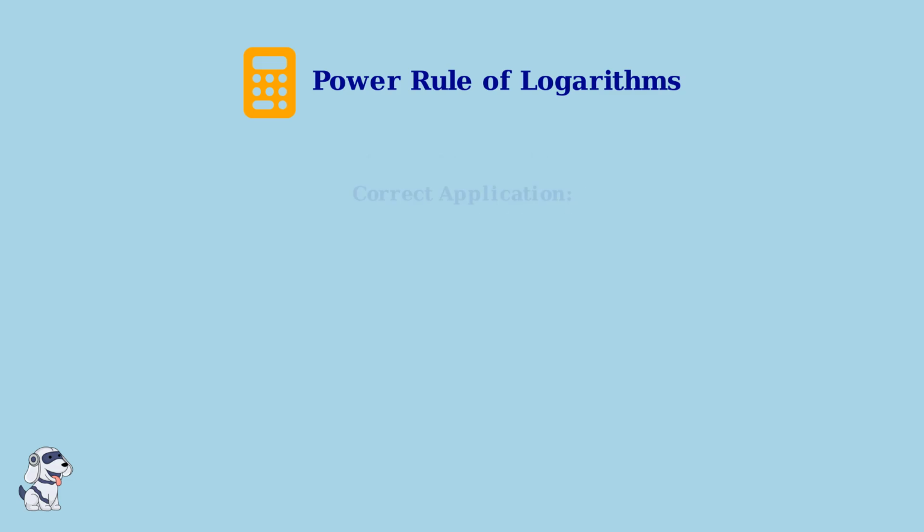The correct way to handle this expression uses the power rule of logarithms. Watch how the exponent moves to the front as a multiplier. This transformation follows the power rule of logarithms, which states that the logarithm of m to the nth power equals n times the logarithm of m.